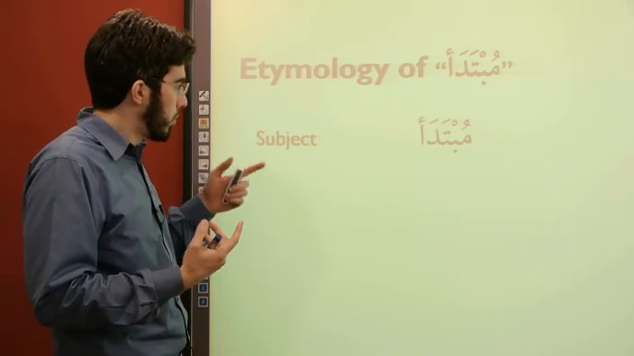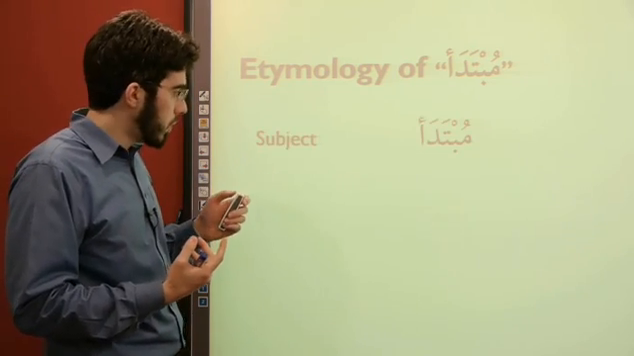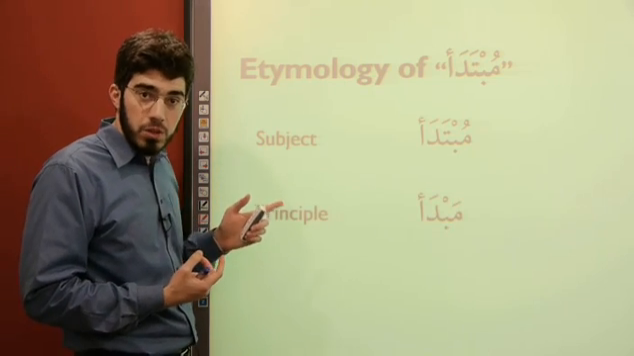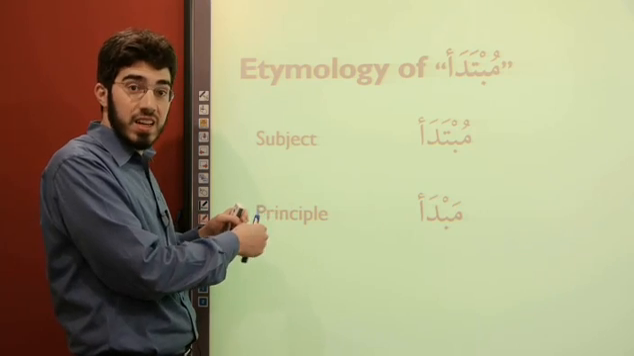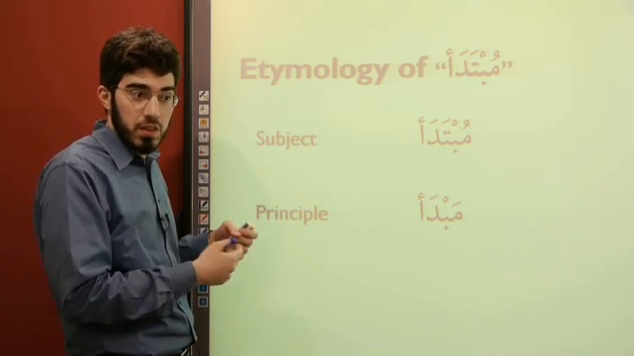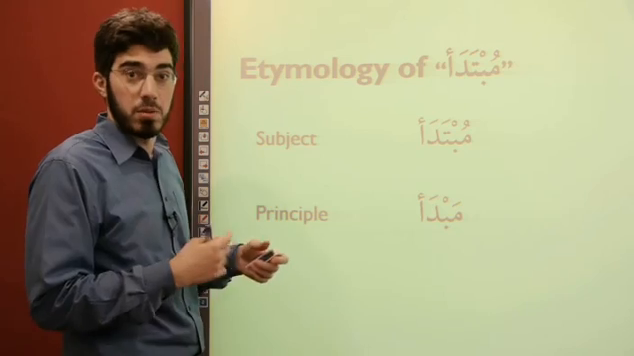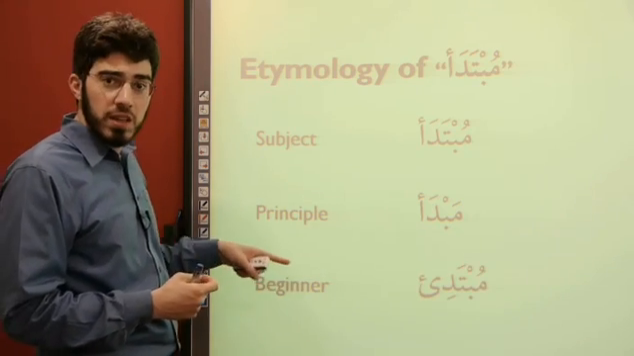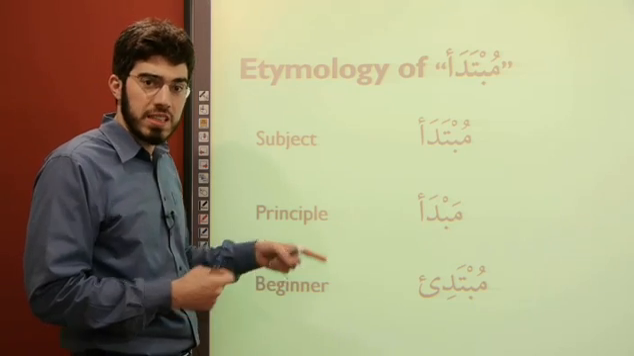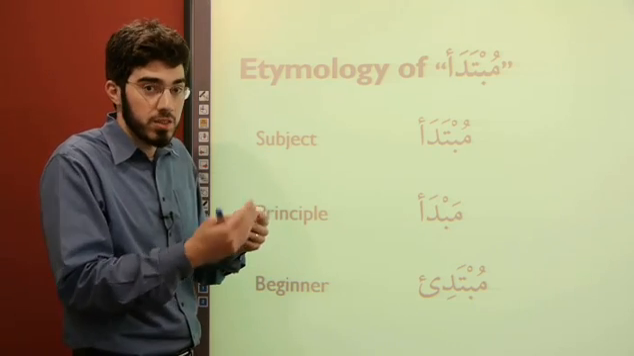We'll start, of course, with the word mubtada, which means subject. Here are two more words. I have mabda, which is a principle. Notice these are those great homonym-type things. Not a principle in the sense of a school principle, but in the sense of an axiom or something like that. And then we have mubtadi, meaning a beginner. You might see in some Arabic textbooks, they say lil mubtadi'in, for beginners.